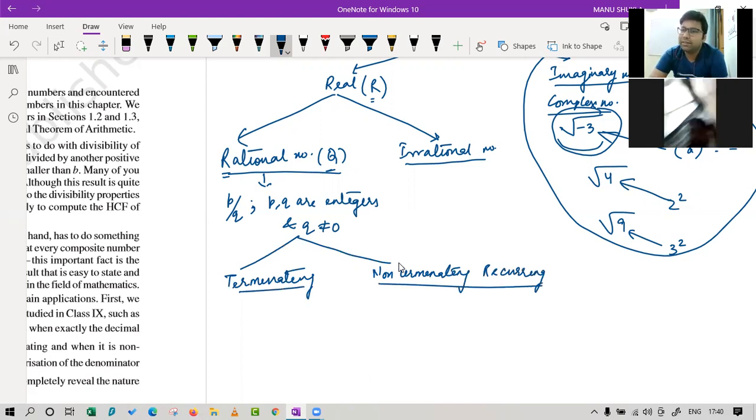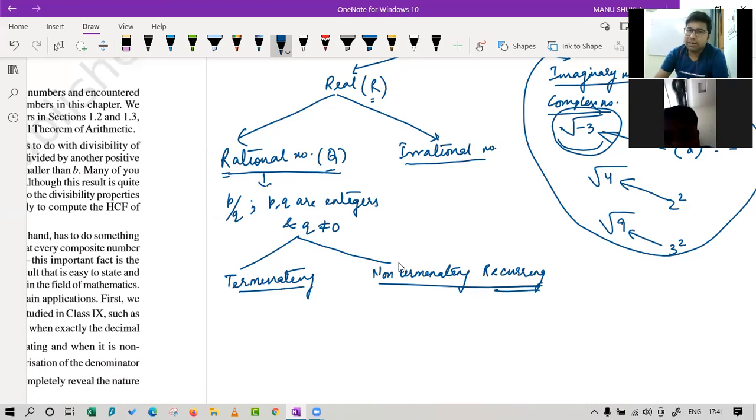You can define this in this way also: a rational number's decimal expansion is either terminating or non-terminating, recurring or repeating. In a similar way, the decimal expansion of an irrational number is non-terminating, and it can be recurring or non-recurring. How can it be recurring? If it is recurring, then it comes in the rational numbers only. So it should be non-recurring.